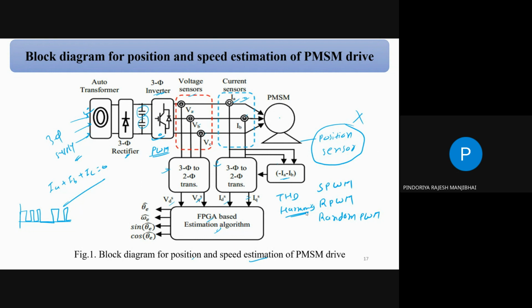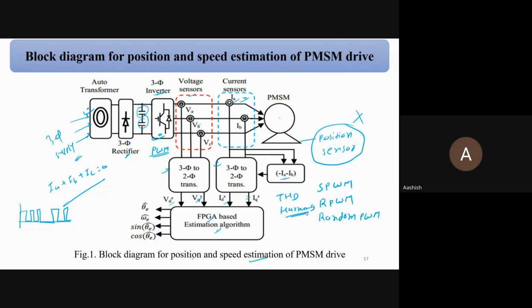If your system has more harmonics, it will create current ripple, and once you have current ripple, it will create torque ripple. And once we have torque ripple, ultimately it reduces the efficiency of the system. That's why people use different modulation techniques to operate the inverter.